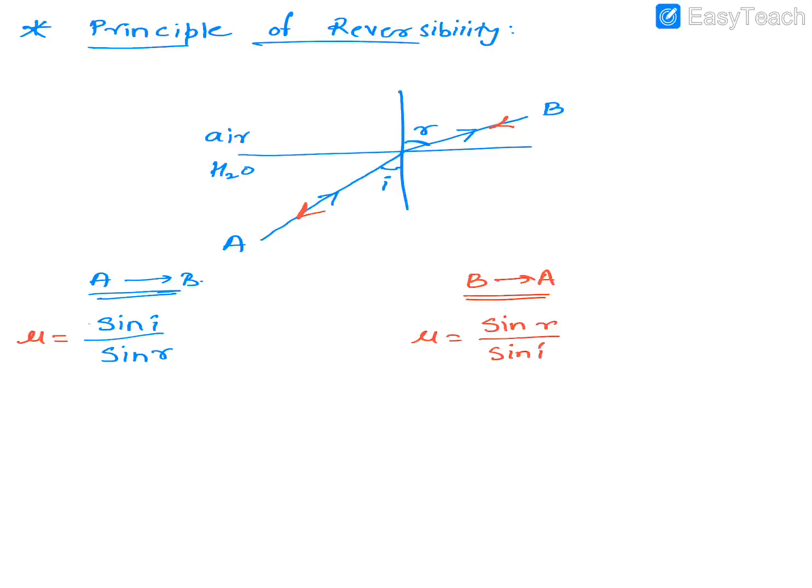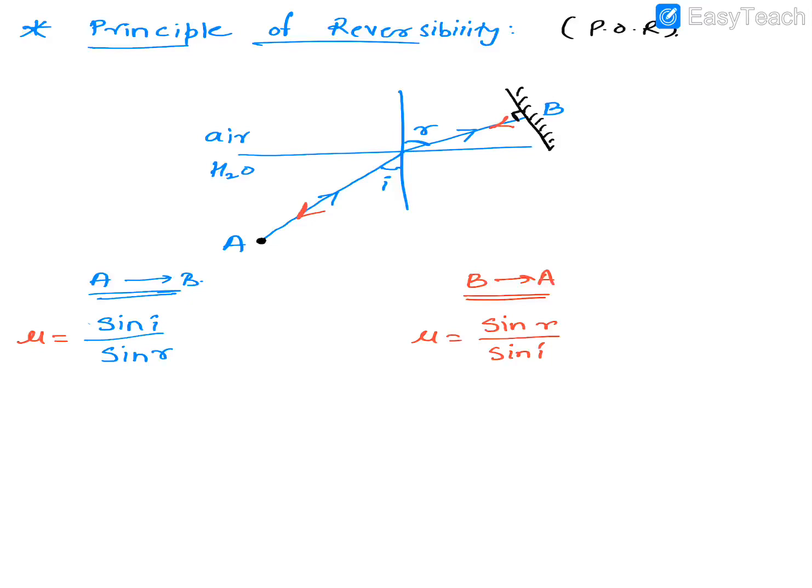What does this also mean the other way? Say we had a source of light at the point A, which started from point A. What I'll do at the point B now, I will place a mirror over here. So the light ray will start from the point A, strike the mirror and then reflect back. You can see it is falling normally, so it will also come back through the same path. So light will start from the point A and it will again come back and meet at the same point A only because of the principle of reversibility. Henceforth, we will call it POR, P-O-R.